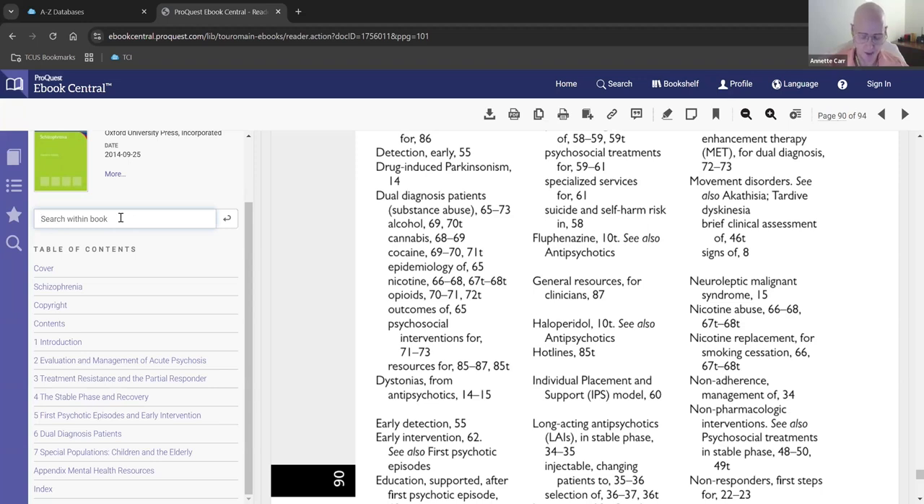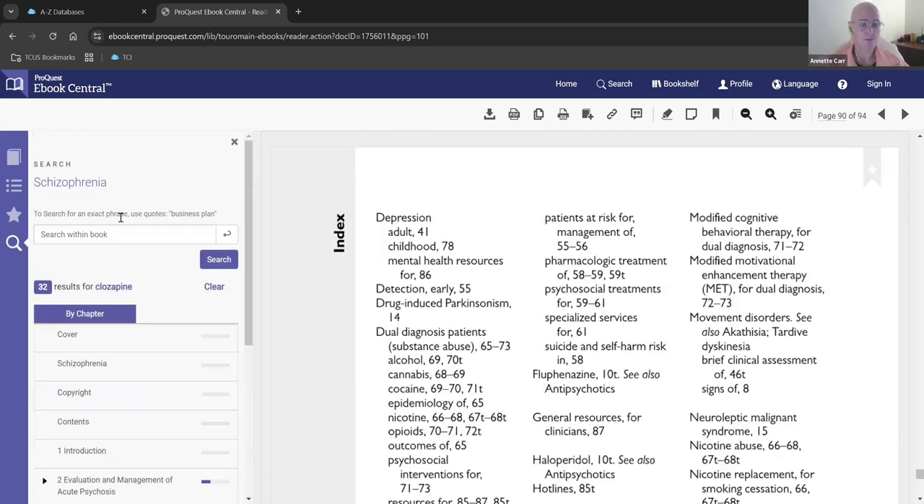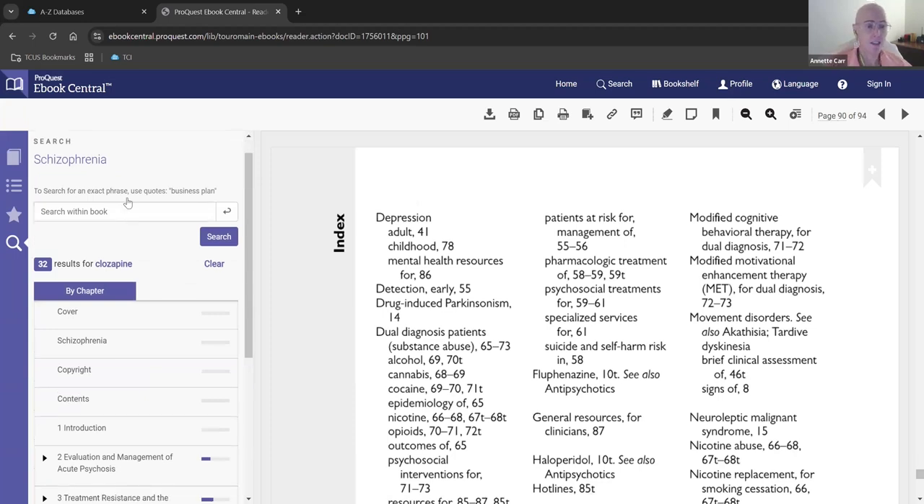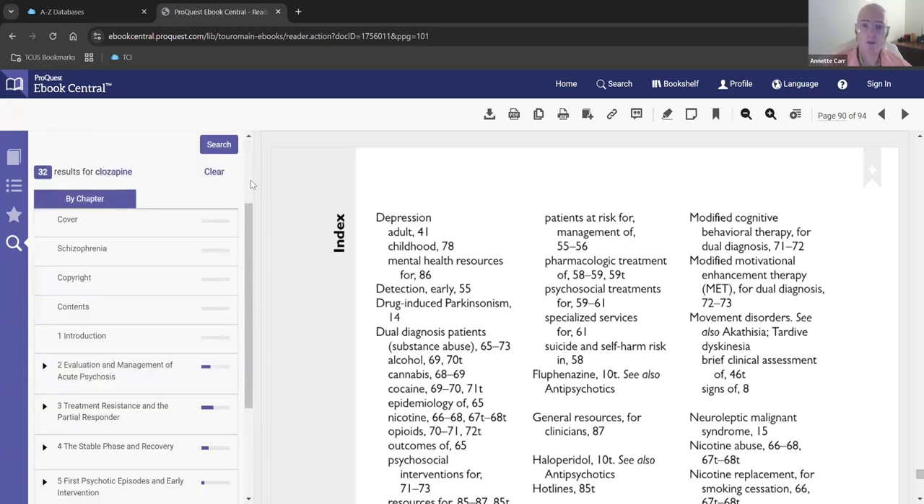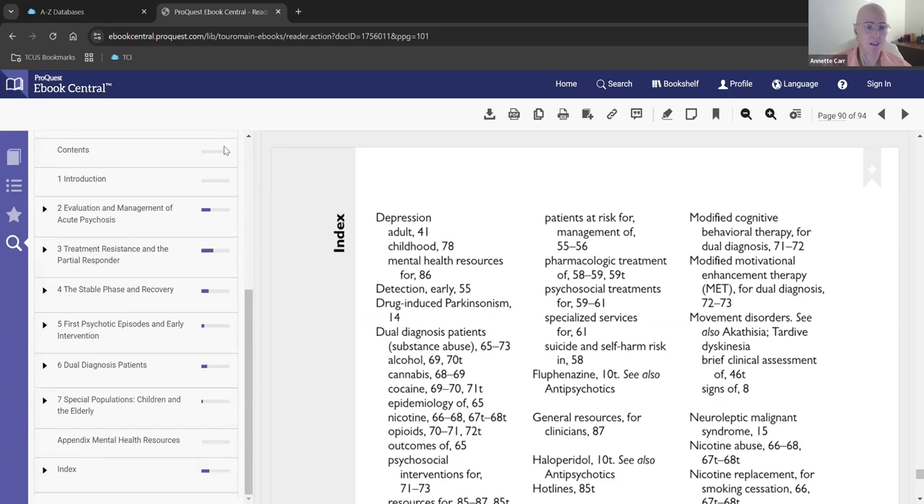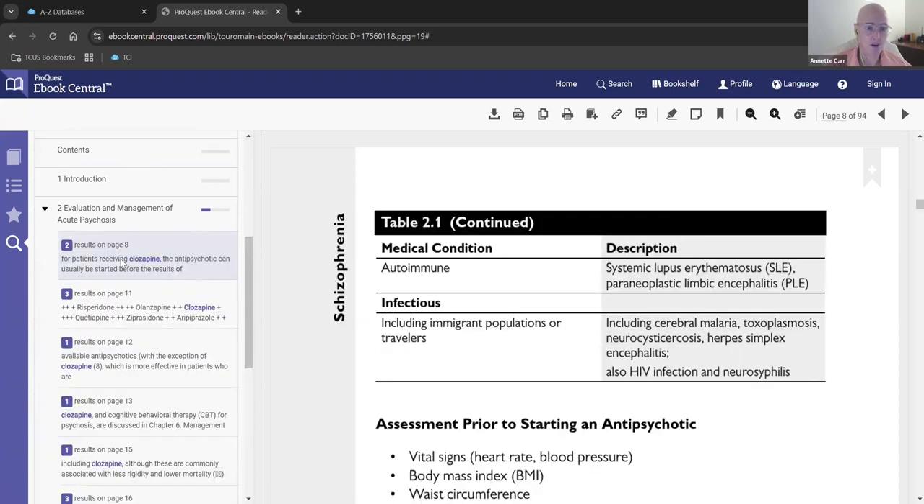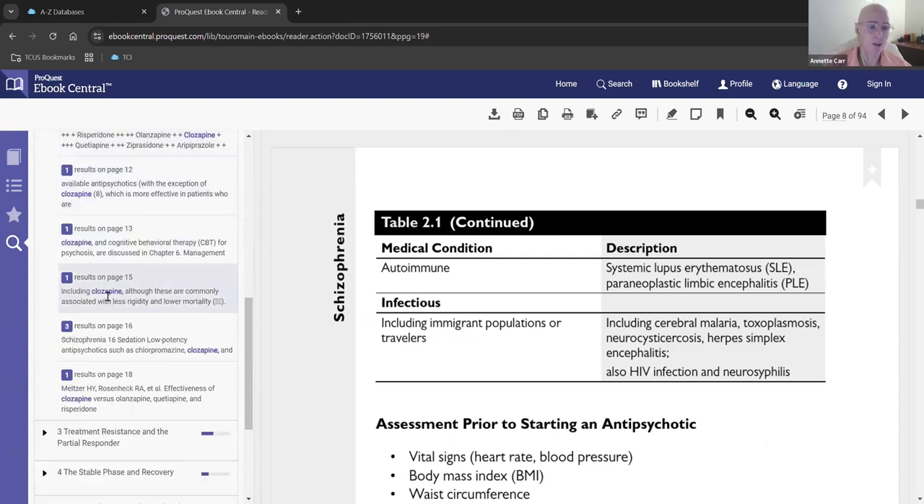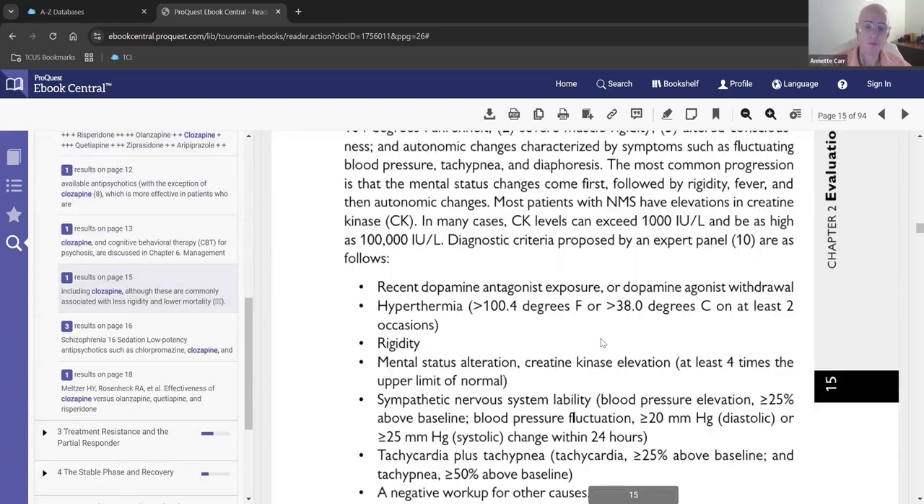and take you to those chapters. So for instance, I'm going to use clozapine. That's another antipsychotic. Okay, so what it did is it scanned through the book and looked for all the chapters in the book and anywhere where the word clozapine appears and highlights them for you so that you can open it up. So here we go. On page 8, they mention clozapine, and you can go through that way as well.